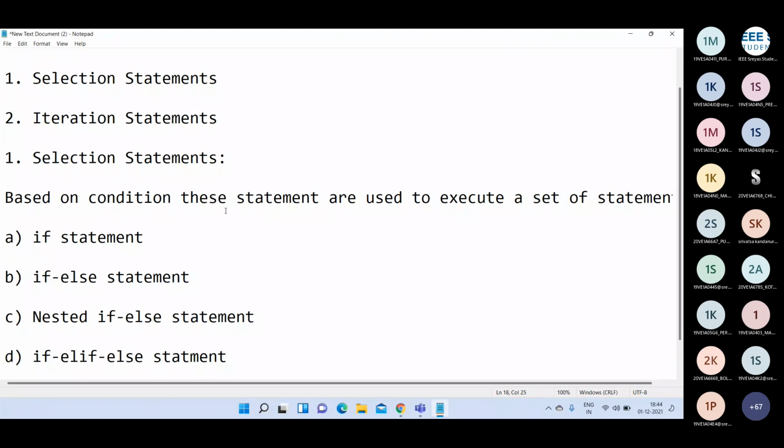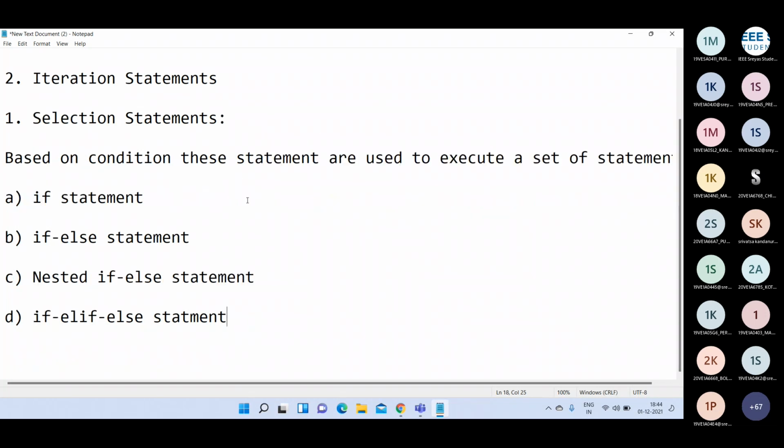These are the four important selection statements supported by Python. This final one is also called the else if ladder.